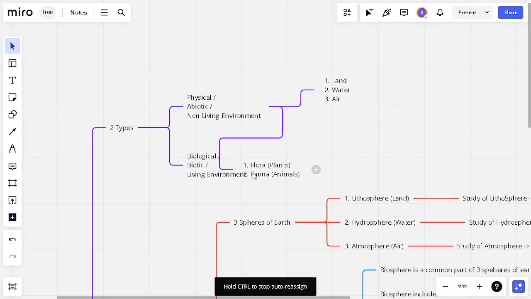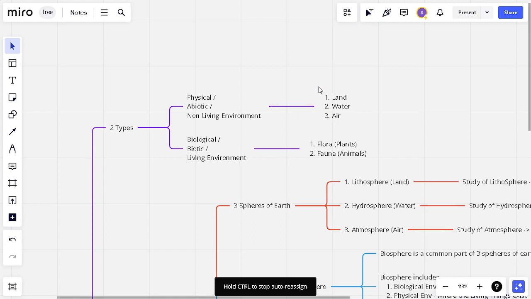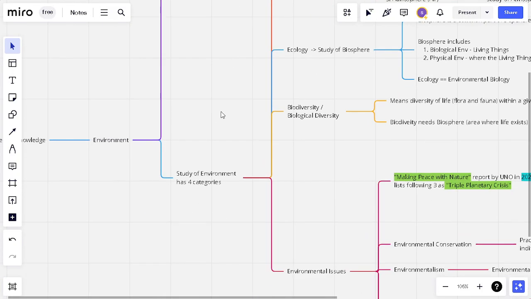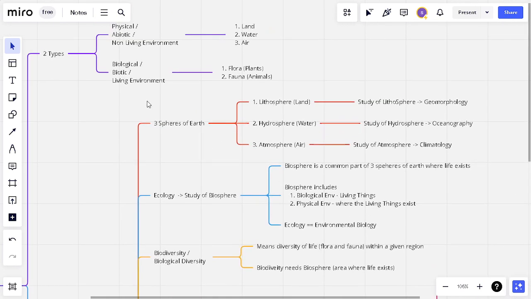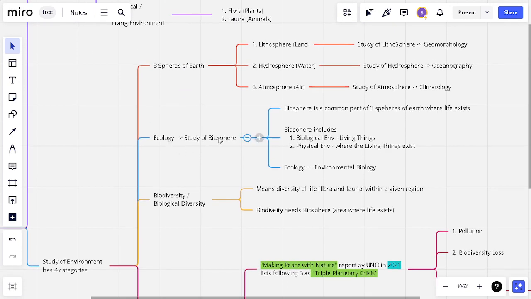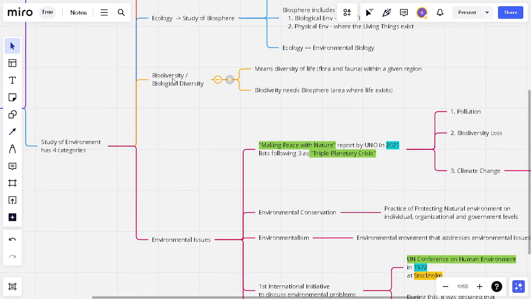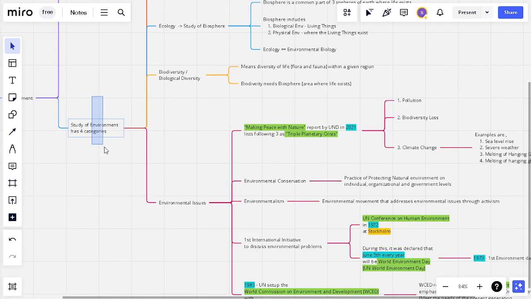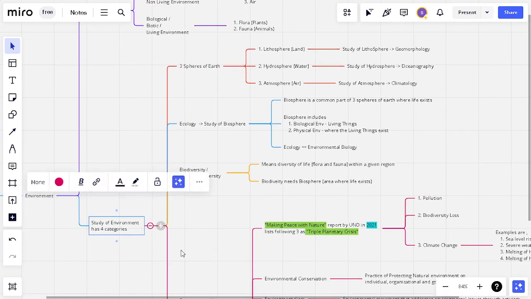This physical environment consists of three types: land, water, air. But this biological environment consists of two types: flora, which is plants, and fauna, which is animals. So these are the two types of environment. And if you want to study environment, it has four categories. First, the three spheres of earth, then ecology, which is the study of biosphere, then biodiversity, which is also called biological diversity, and environmental issues. So when you want to study environment, we need to focus on these four things.